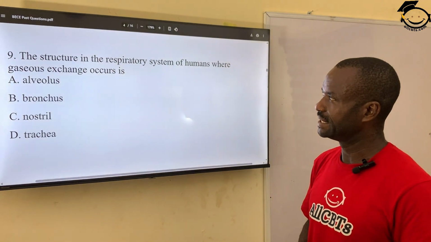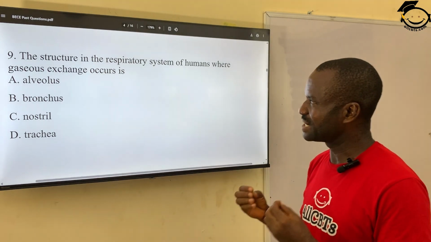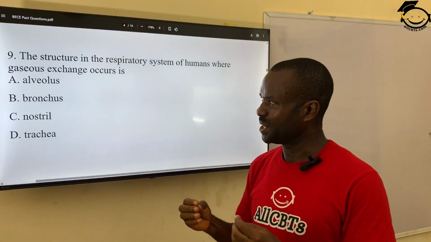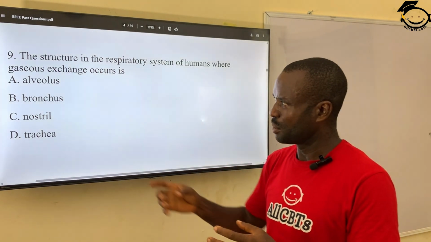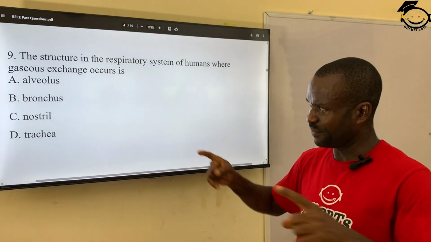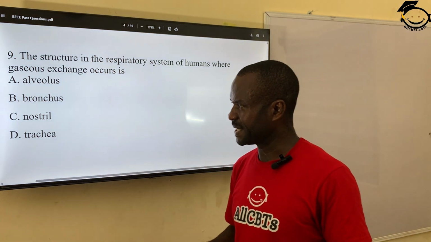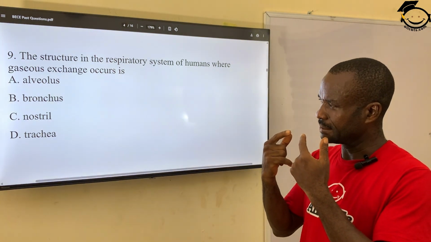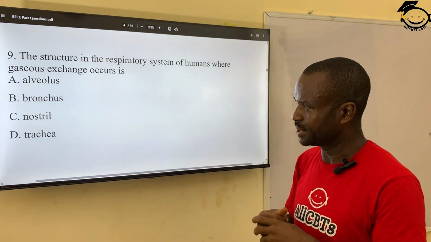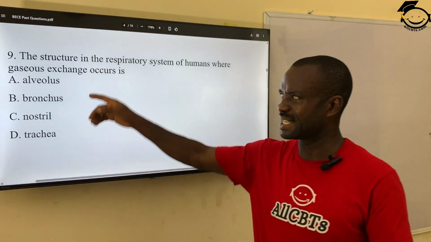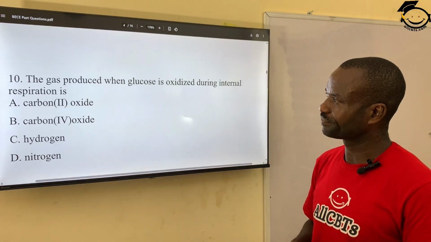Question 9. The structure in the respiratory system of humans where gaseous exchange occurs is A, alveolus. Alveolus actually contains gases. Bronchus, that is the division of the pipe. Nostril, that is the external structure that takes gas into the body. Then trachea. The correct answer is alveolus. A, alveolus. A.